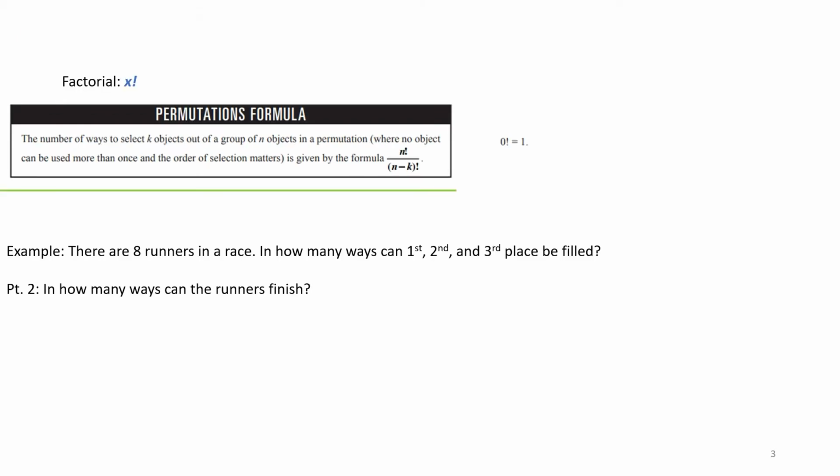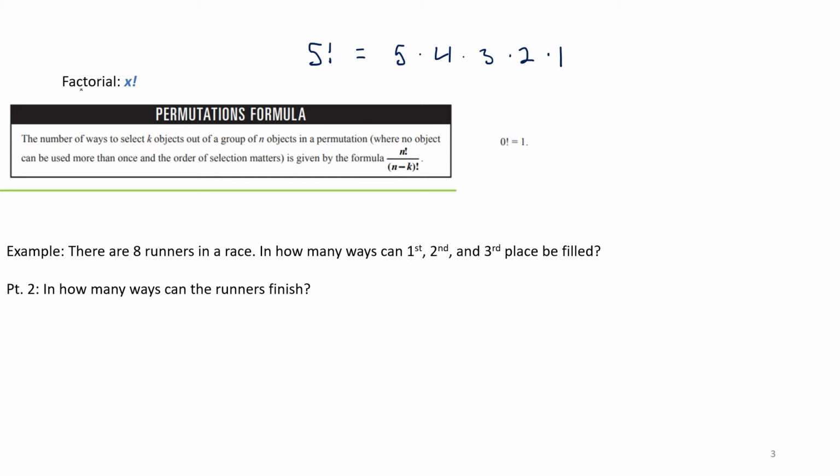An important thing to know, and this is not terribly complicated, is what the exclamation point after a number means. It just means factorial. So 5 factorial equals 5 times 4 times 3 times 2 times 1. I think I mentioned it in last week's videos.